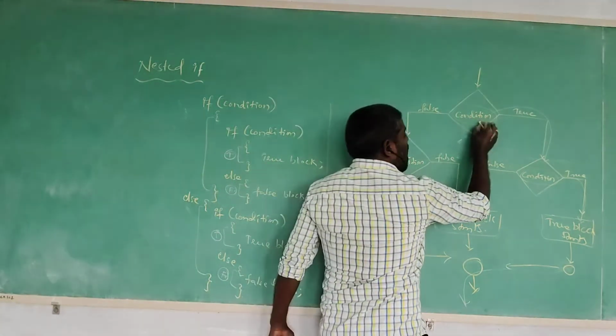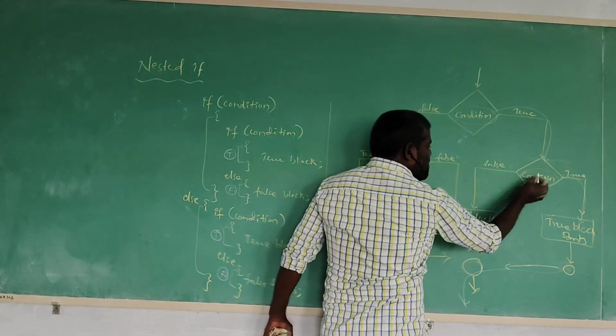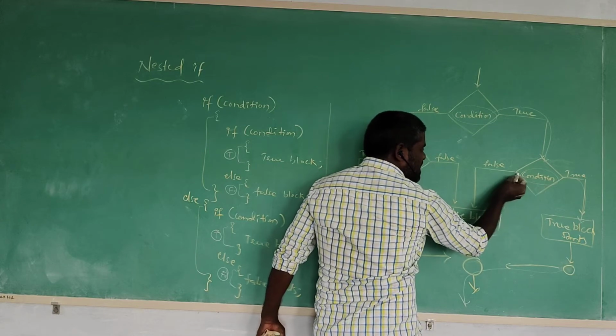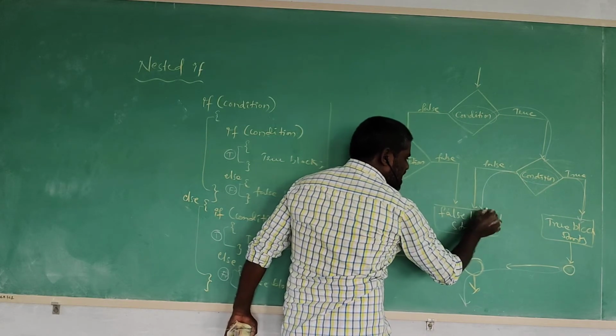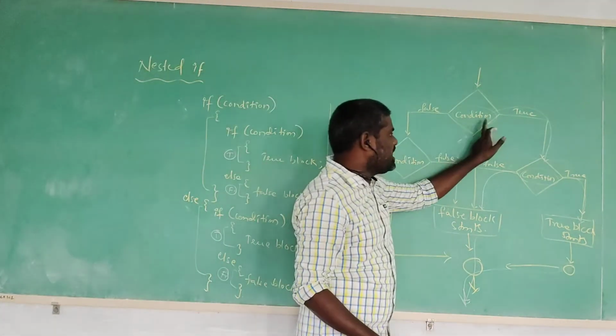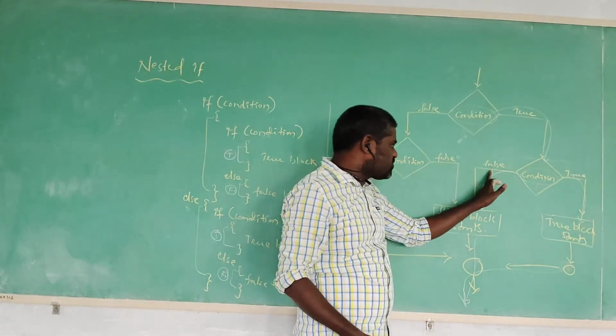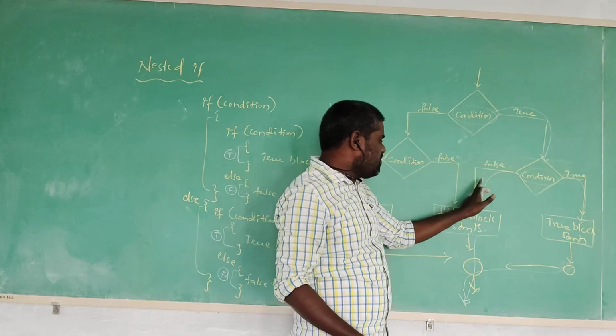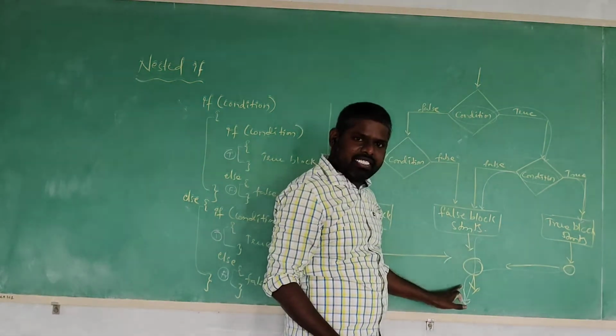Maybe the outer if condition is true but the inner if condition is not satisfied. Simply it is going to execute the false block statement and the remaining statement in the program. Maybe the outer if condition is true and the inner if condition is false, then the false block statement is executed, and then the remaining statement.